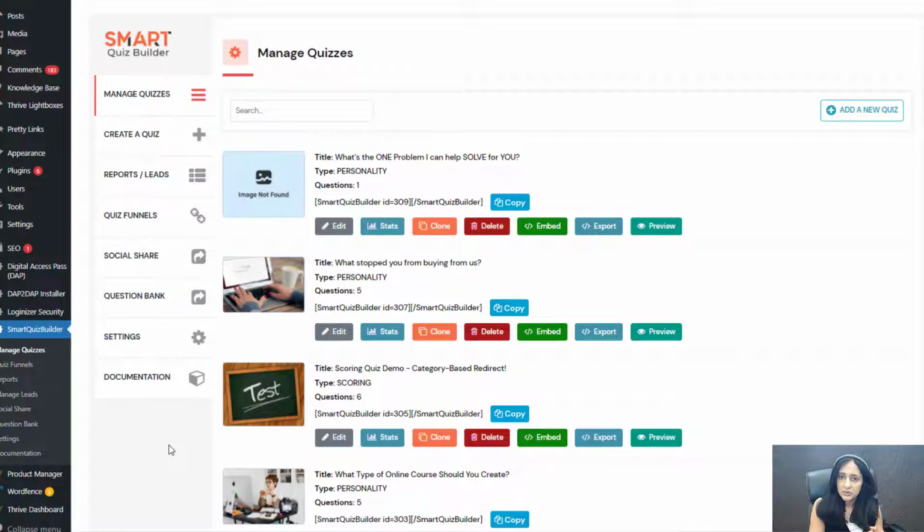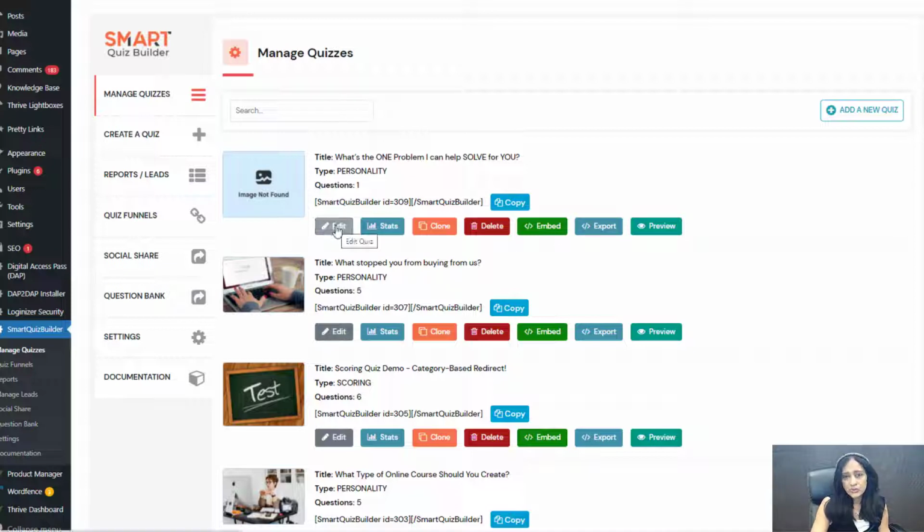And obviously you're going to need a tool to implement this. And what better tool than Smart Quiz Builder, which is my own quiz plugin for WordPress. And all you have to do is add a quiz where you ask your users this one question and then segment them and redirect the traffic to the right page on your site based on their answers. I have already added this quiz here. It's a personality quiz. What's the one problem I can help solve for you? All right, so that's the quiz. I'm going to show you how I have set this up.